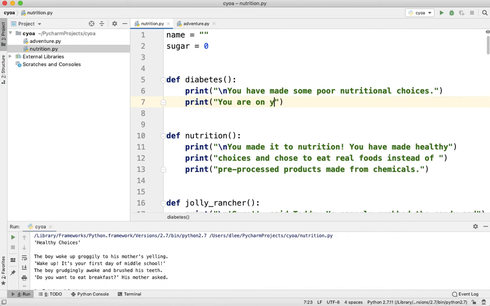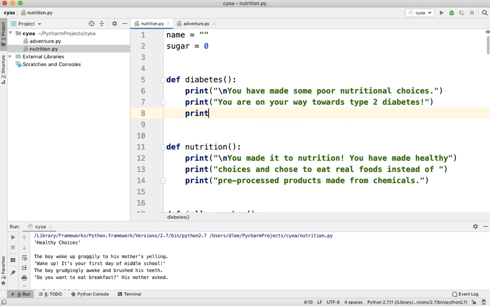You are on your way towards type 2 diabetes. Print: you lose the game. Okay. And over here, this one is the good message, and it's going to say you won the game. All right.